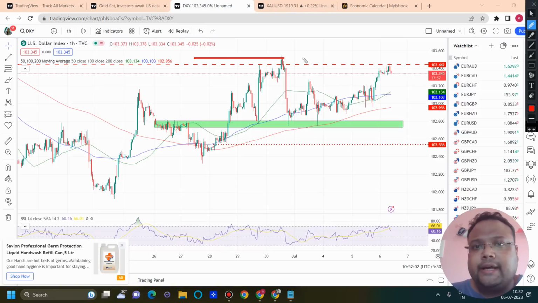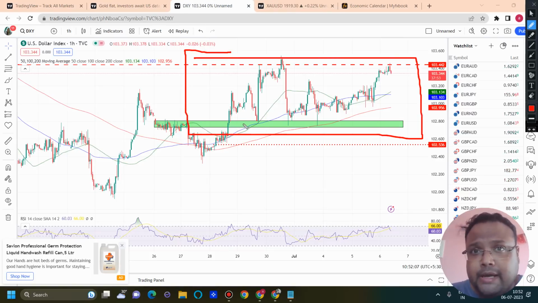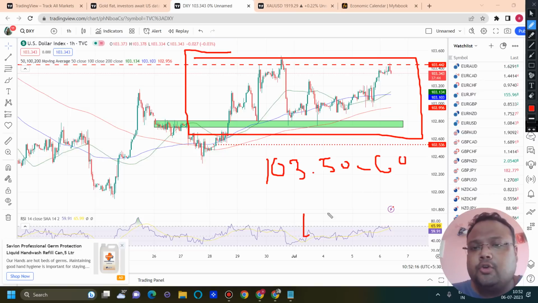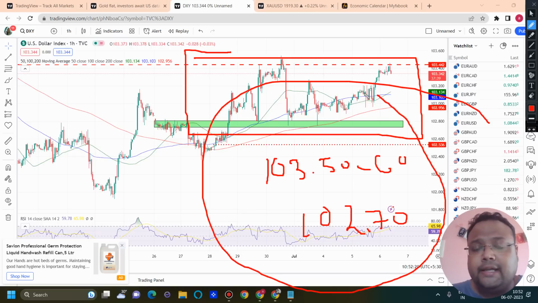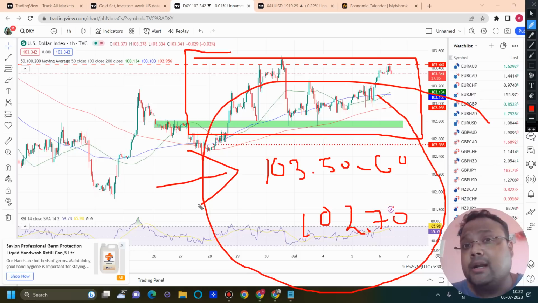Otherwise, DXY will remain sideways. DXY will remain choppy as long as it is staying inside the range here. Right now, the range of DXY is 103.50 to 60 down to 102.70. DXY needs to cross 103.50 to 60 to continue the upside. Let's wait and watch whether DXY succeeds in breaking the resistance or not. This will be very important.